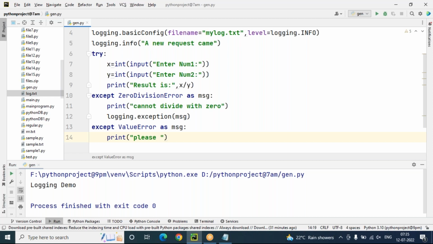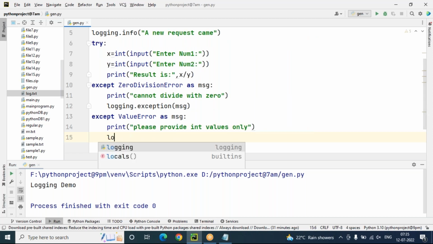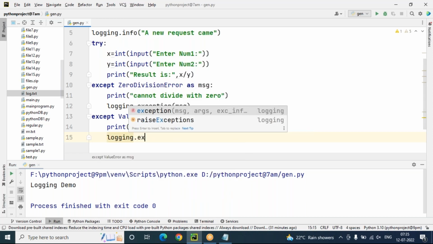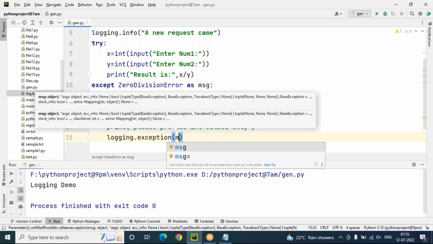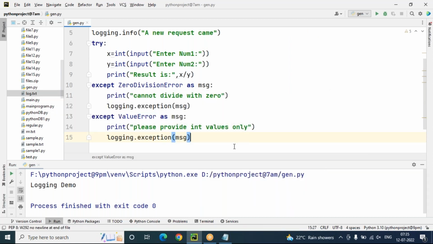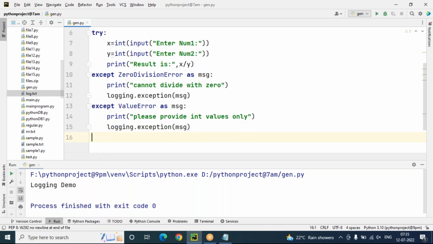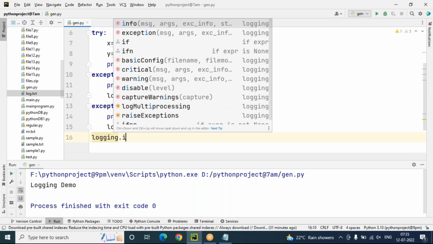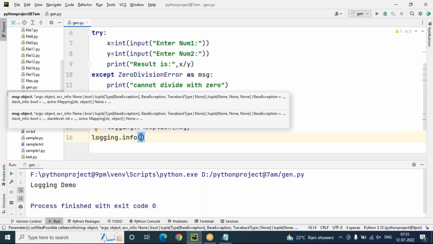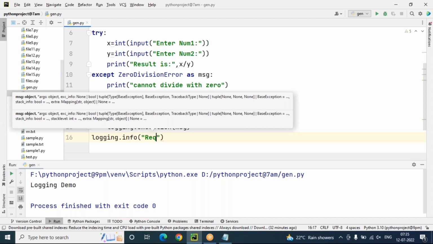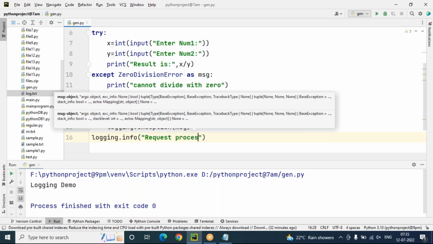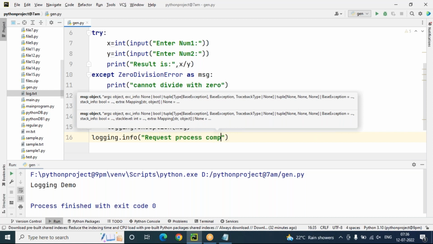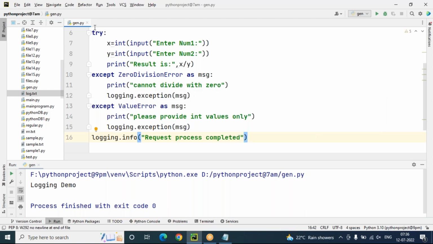The user has entered some string values, so I can say to the user, please provide int values only. After that, this information also I want to store into the log file, logging.exception message, like this. Okay, so this is the except message total. And finally, after completion of execution of the user's attempt, I'm giving some information, request process completed, like this I'm trying to do. So let's run this one.